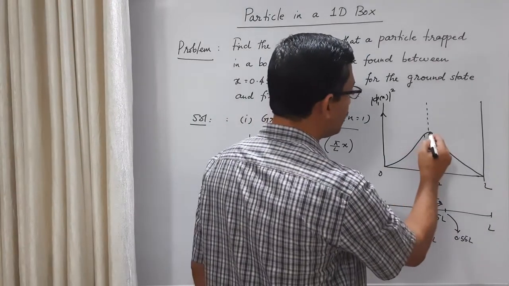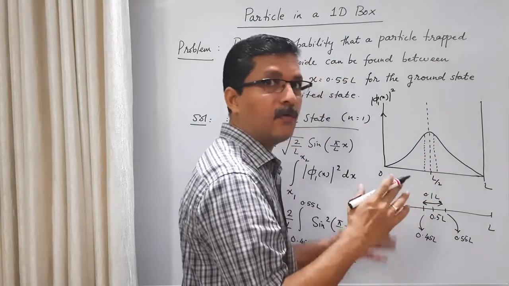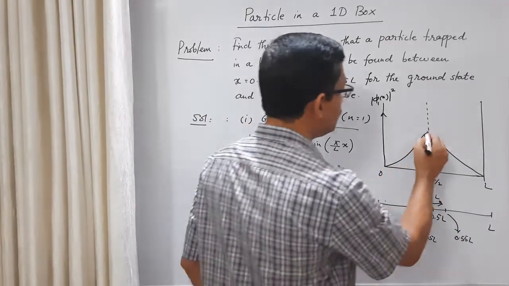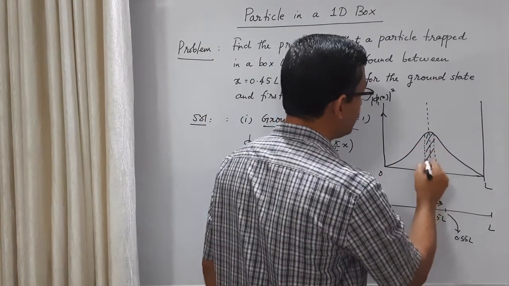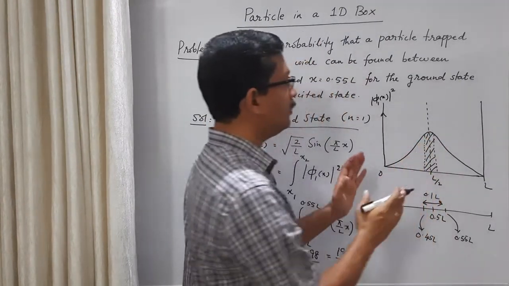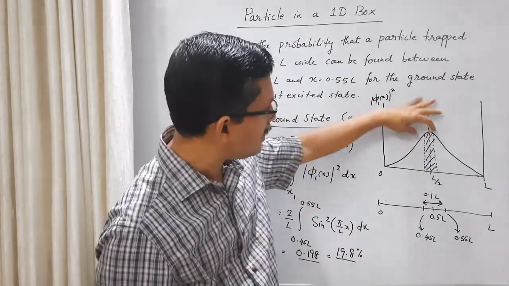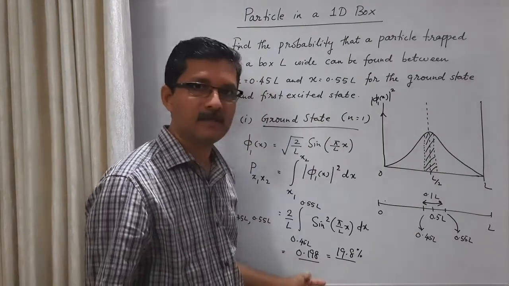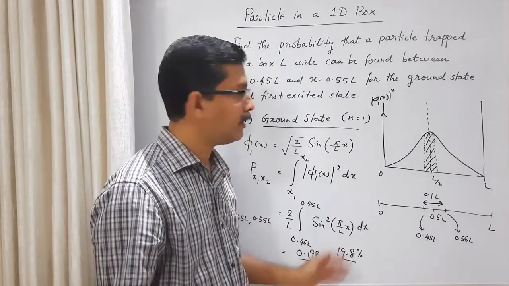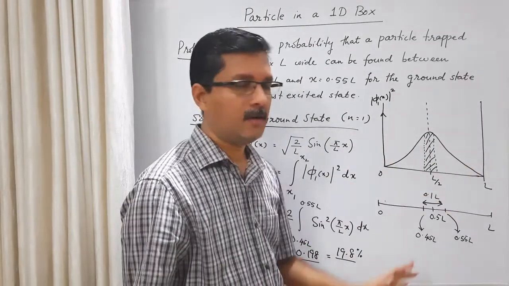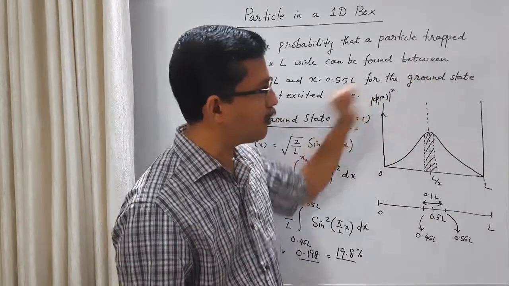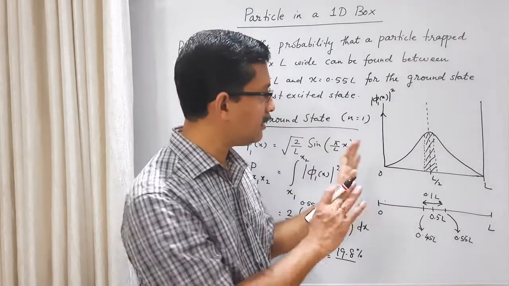That integral gives you the area under the curve in the middle region. This area will be 0.198. Total area under the curve should be 1, and this part of the area will be 0.198. So geometrically this is the meaning.